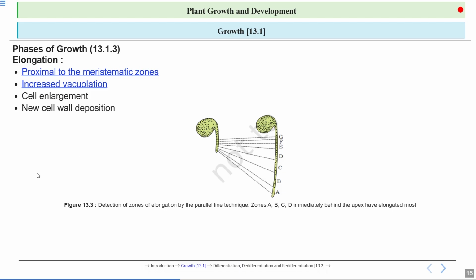So here we can see the detection of zones of elongation by the parallel line technique. Zones A, B, C and D immediately behind the apex are the elongated part. So in this picture we can see that these parallel lines show the elongated part of the first picture.